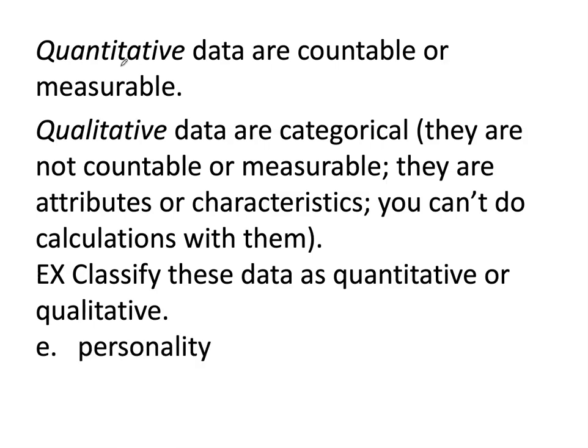Personality? Introverted, conscientious, open to new experiences. What is introverted minus conscientious? You can't do calculations with those. So personality would be an example of qualitative data. How about year? Years are countable. That's quantitative. ID number. You might think that ID numbers are numbers, so they're quantitative, but they're actually not. You can't do calculations with ID numbers. What are you going to do? Multiply two ID numbers against each other, subtract them? No, ID numbers are really qualitative.